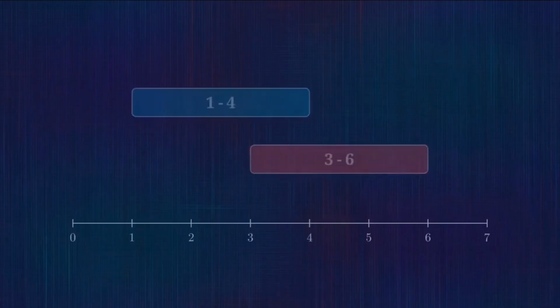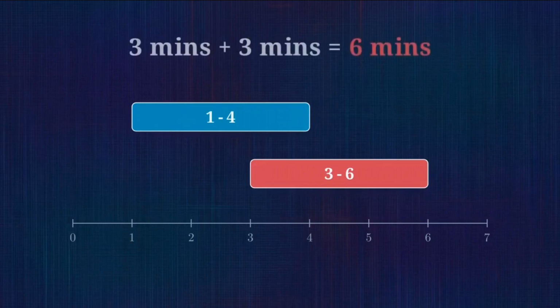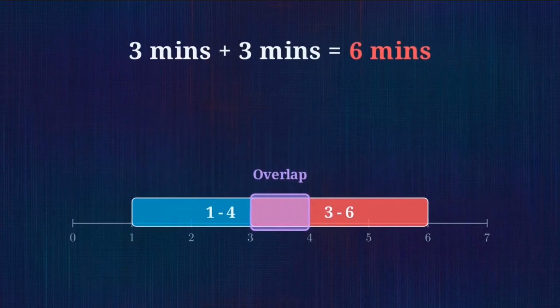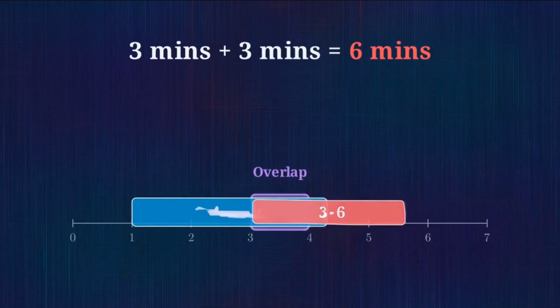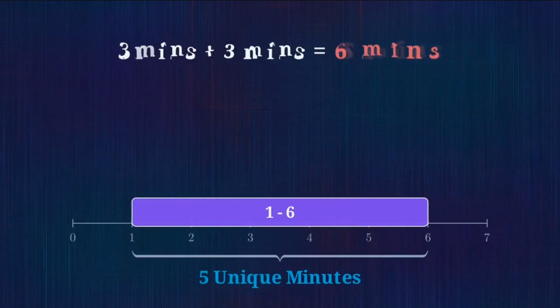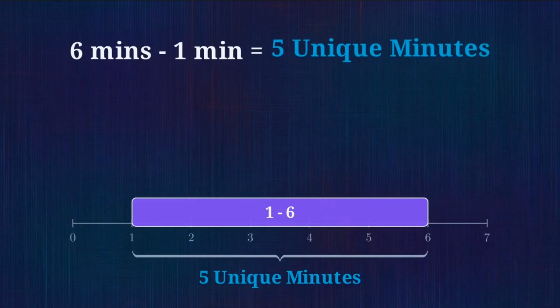This animated diagram shows the mathematical reality. We have 2 viewing blocks, 1 to 4 and 3 to 6. When we map them onto a single number line, the overlap between minute 3 and 4 means the viewer consumed only 5 unique minutes of content.